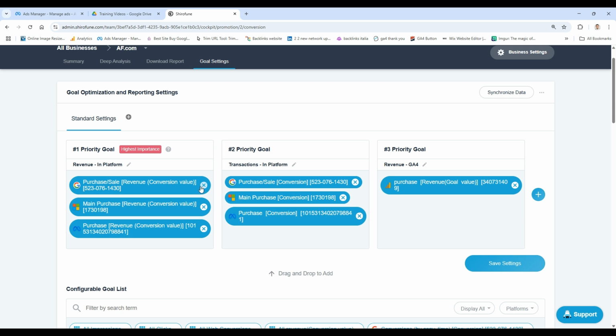It's very important to mention here that if you place revenue as a priority one goal, you cannot place transactions or conversions because you can either optimize for ROAS or CPA, right? But the whole interface of Shirofune will change to reflect ROAS or conversions based on what you place in here.